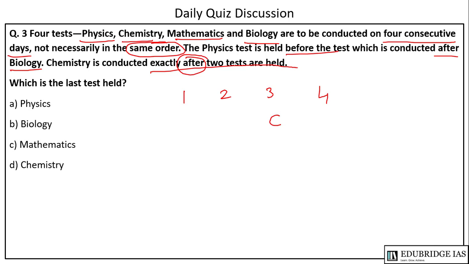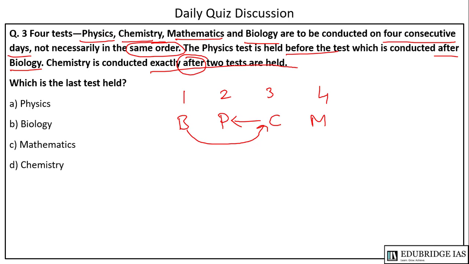So now if biology is conducted on the first day, then physics will be on the second day, because the test of chemistry is conducted after biology and physics is conducted before this. So in this case mathematics will be the last one.